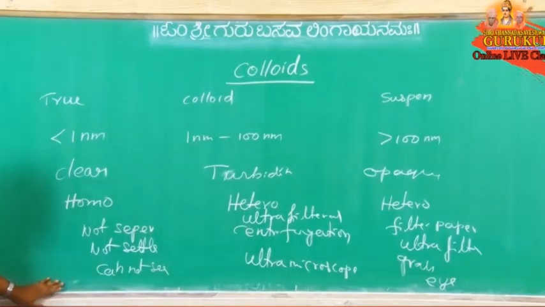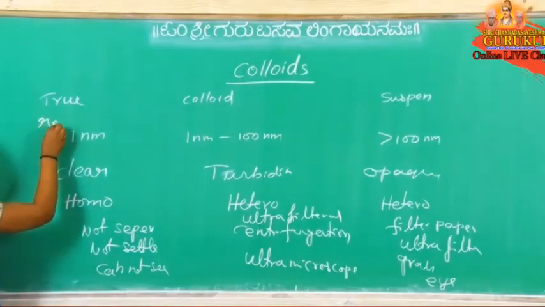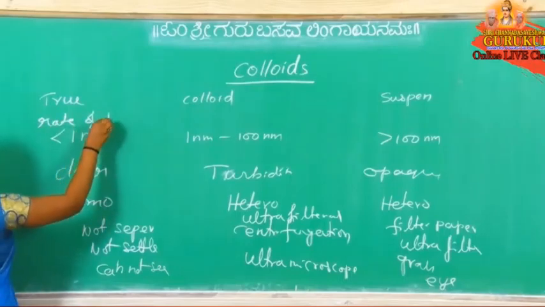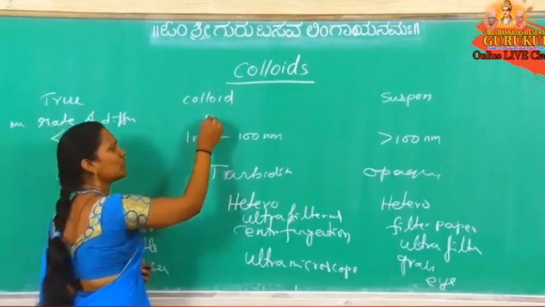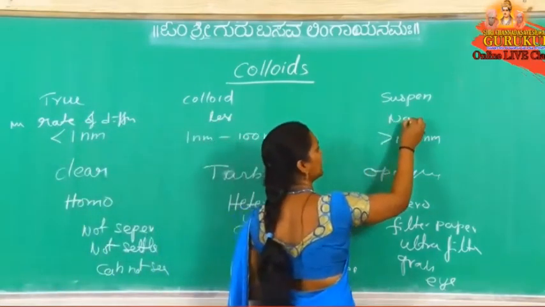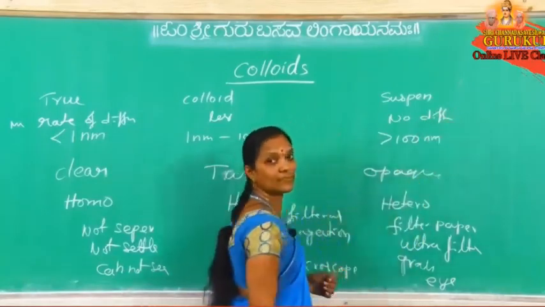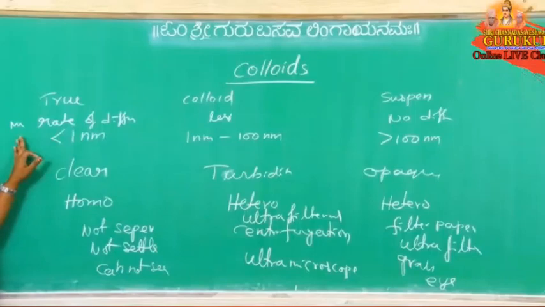Okay. Next, diffusion. Which one diffuses fast? The true solution diffuses faster, where the particle size is very, very small. So here the rate of diffusion is more, and here there is almost no diffusion or a very low rate of diffusion. Here no diffusion, less rate of diffusion, and here more rate of diffusion.